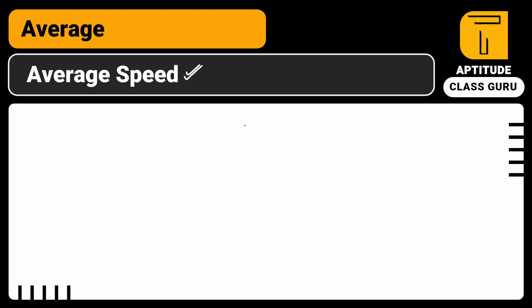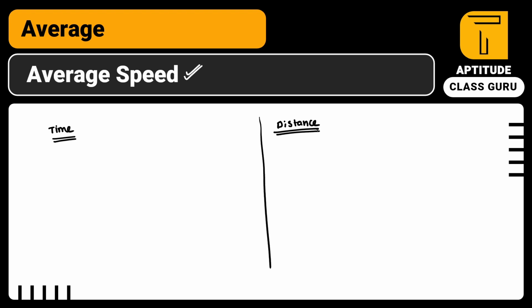So again, the average speed we can make into two different subcategories, and the first category is nothing but if the speed is divided based on time. If the speed is divided based on time, what is the formula? And if the speed is divided based on the distances, then what is the formula?